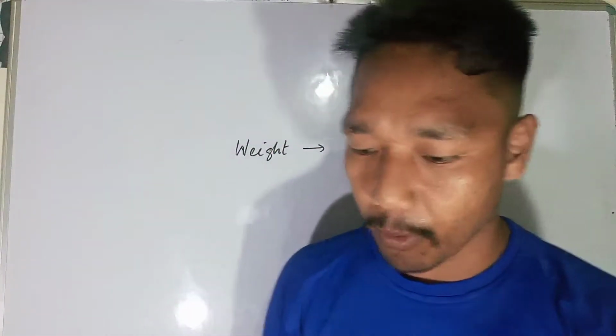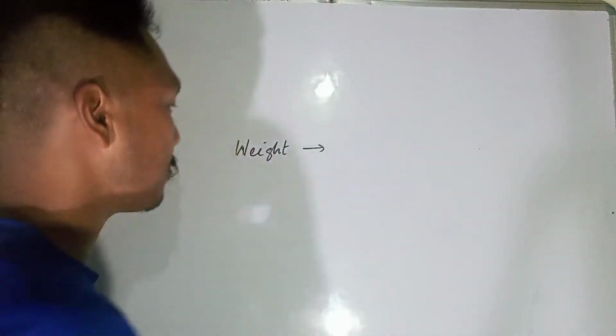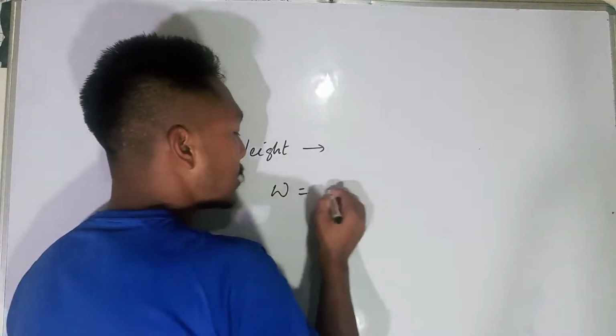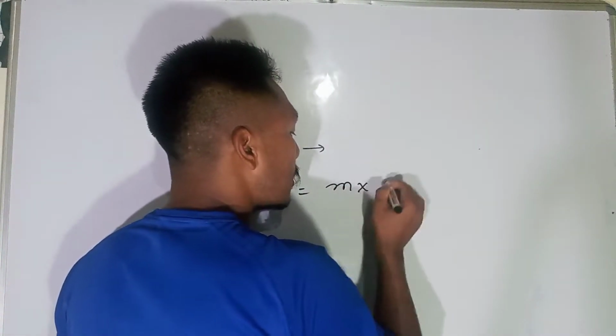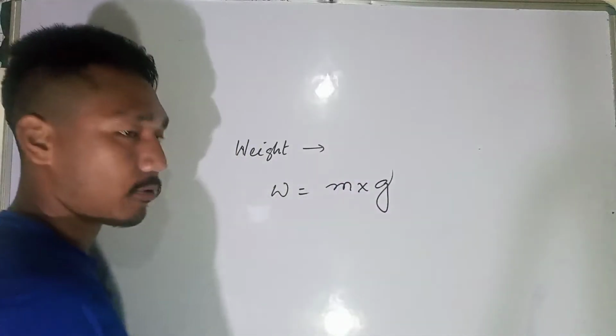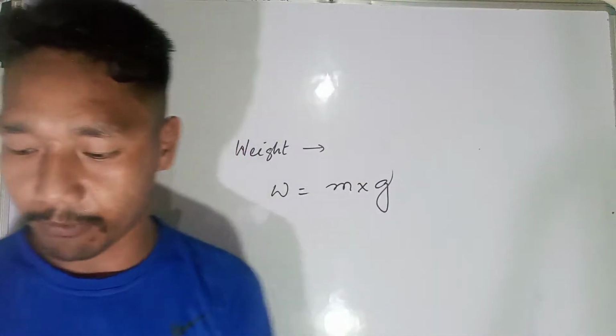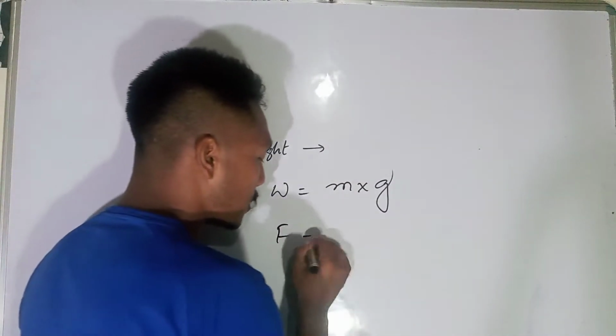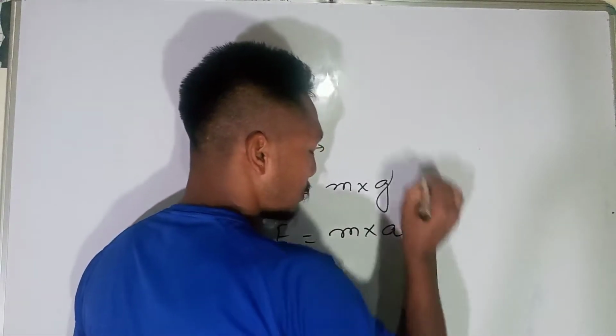What is weight? Weight is a force attracted by the Earth. You can write weight is equal to mass into acceleration due to gravity. We know that force is equal to mass into acceleration.